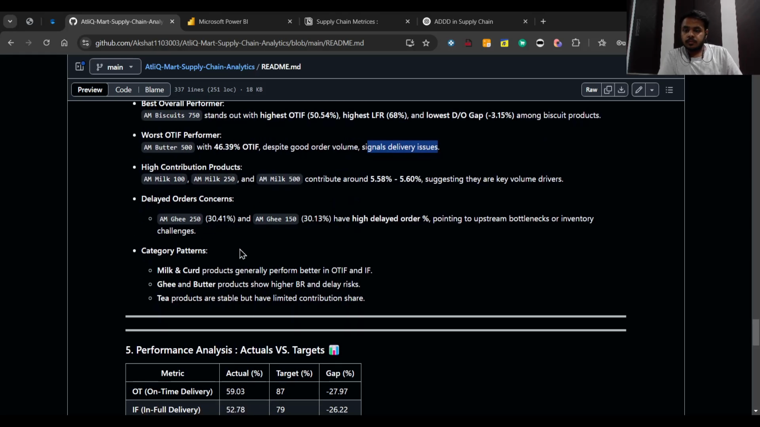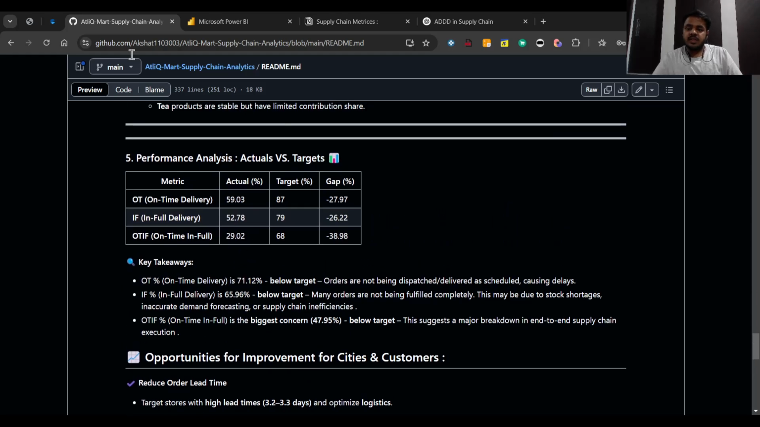Now, let's see the targets and the actuals. So, if you see the OT percentage, it is around 59%, but the target was 87%. So, there's a gap of 27.97. Also, if you see, IF percentage is the actual value that we're getting for the 6 months operations is 52%, whereas the target was set to be 79%. So there's a gap of around 26.2%.